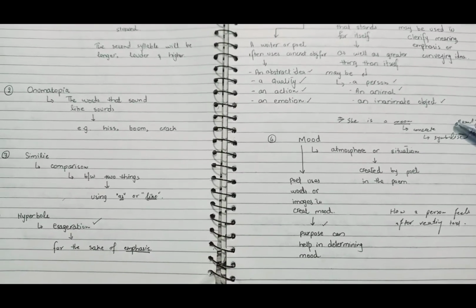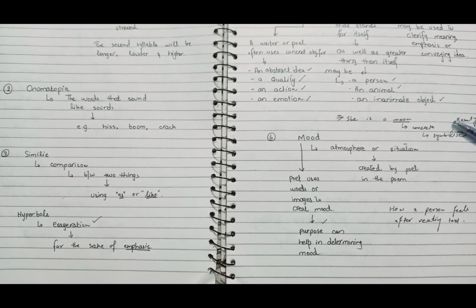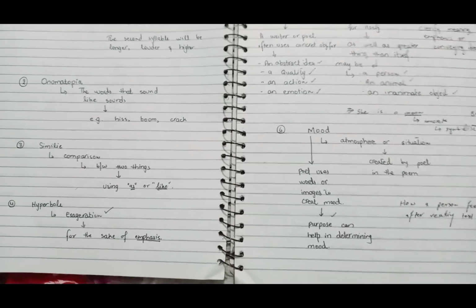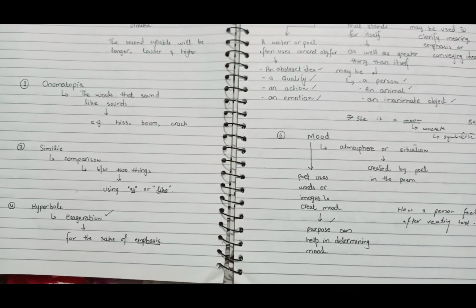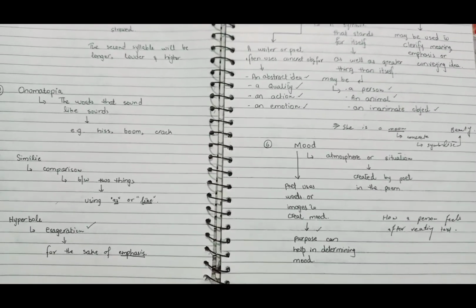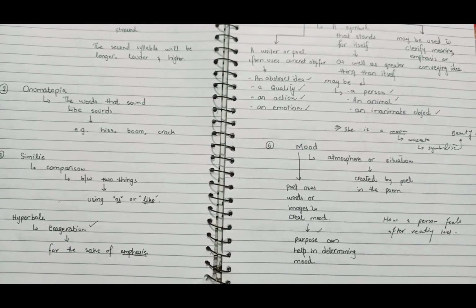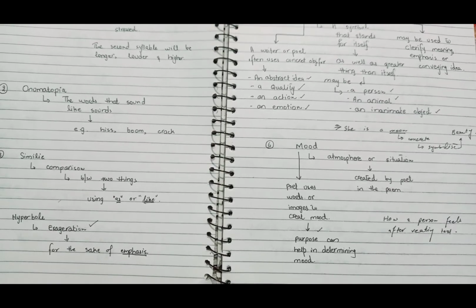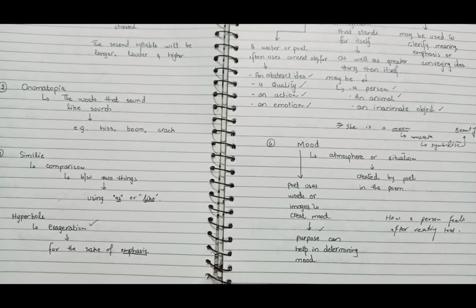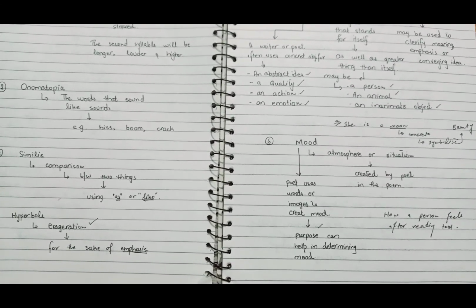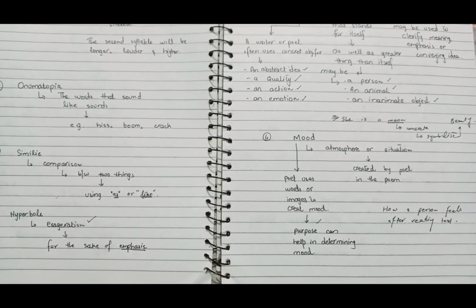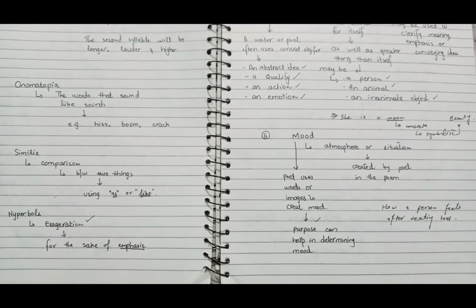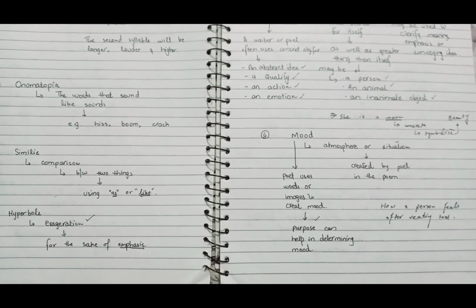Next, we have the concept of mood. Mood usually comes in poetry. The literary devices that are used in poetry include the mood. Mood is actually the atmosphere or the situation created by the poet in the poem. The poet uses words and images to create mood, and purpose can help in determining the mood.